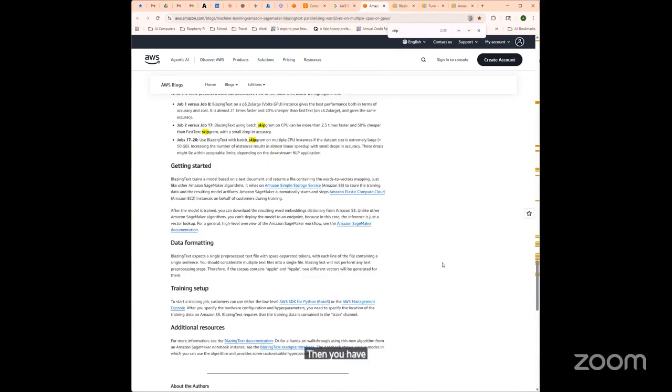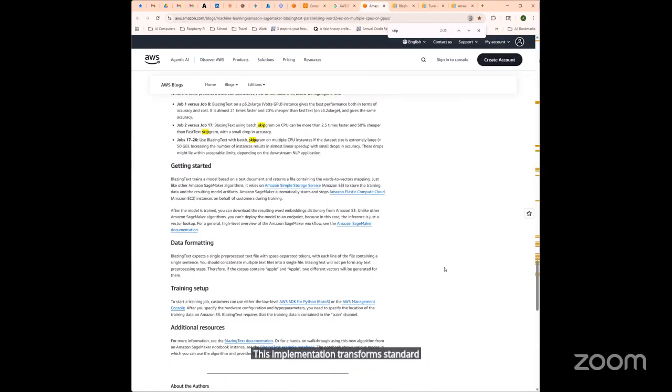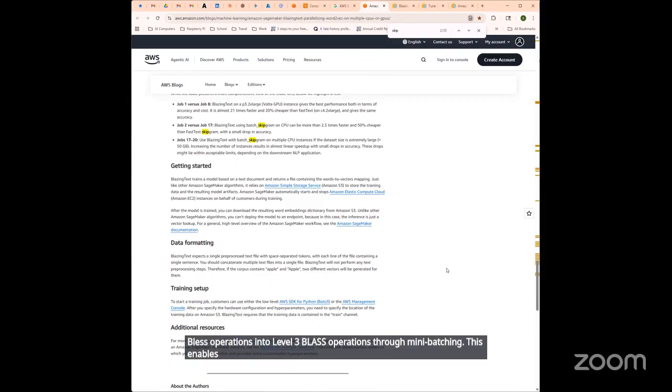Then you have batch skipgram. This extends skipgram's capabilities through distributed training across multiple CPU nodes. This implementation transforms standard skipgram's level 1 BLAS operations into level 3 BLAS operations through mini batching. This enables efficient parallelization that scales horizontally with dataset size.